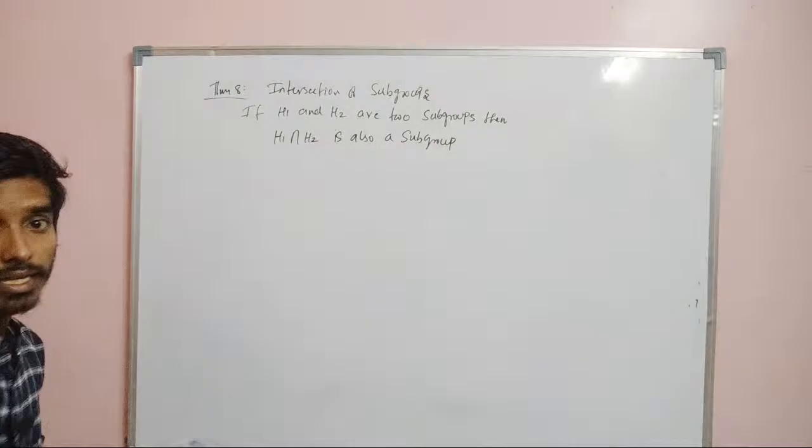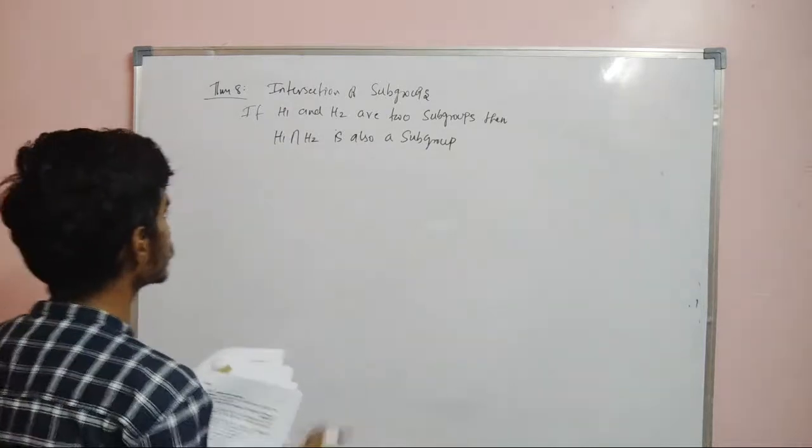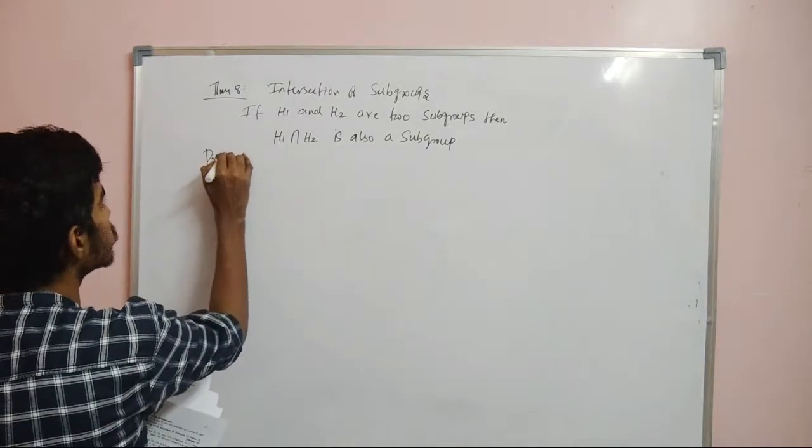So for HK there is some restriction that HK has to be equal to KH, but for intersection there is no restriction, H1 intersection H2 will always be a subgroup.